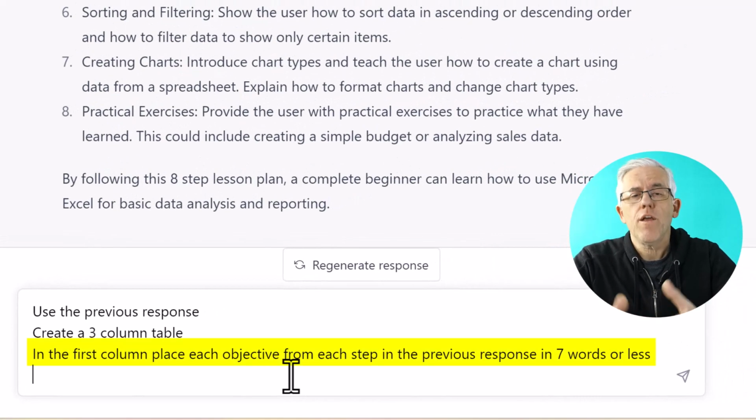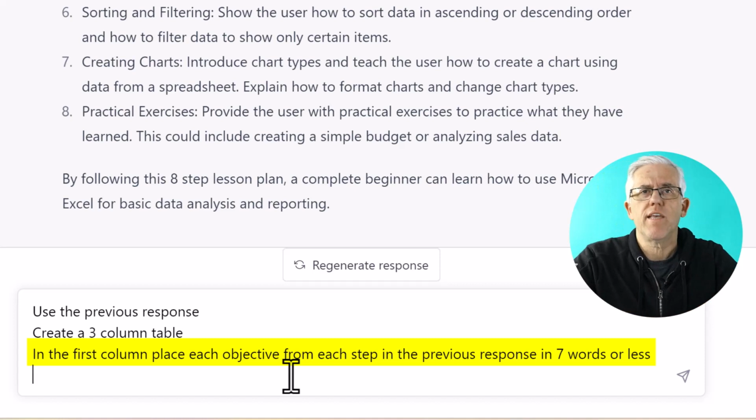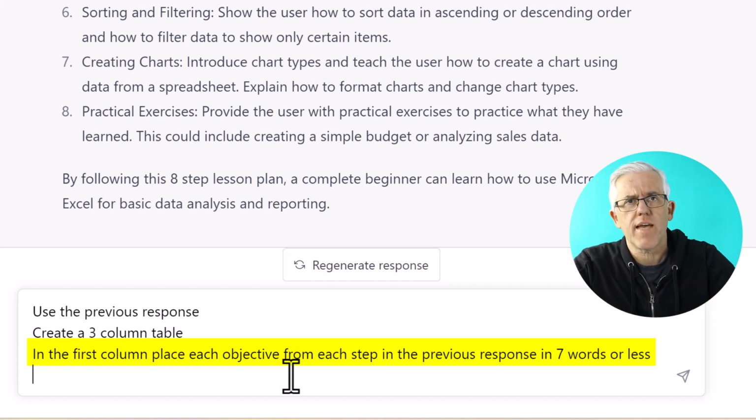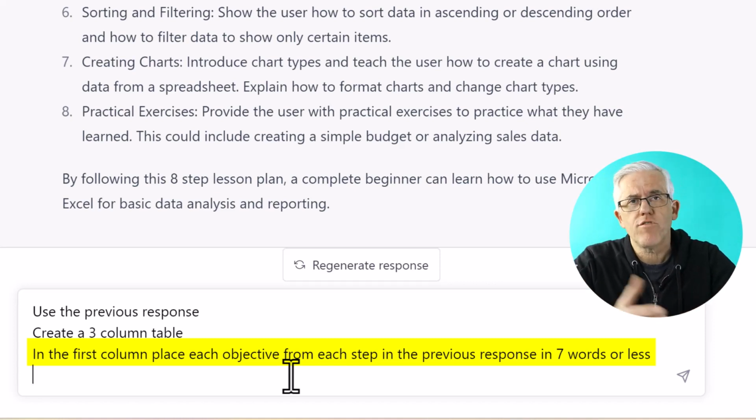Okay, so I've said from that first column, go to the steps above and place each step in the first column, but use less than 7 words so that it's a distinct objective that I'm trying to achieve. What about the second column? Well, I'm going to need some resources to learn. So let's have ChatGPT conduct a Bing or a Google search in order to find a few different websites that I can use to learn that specific objective.